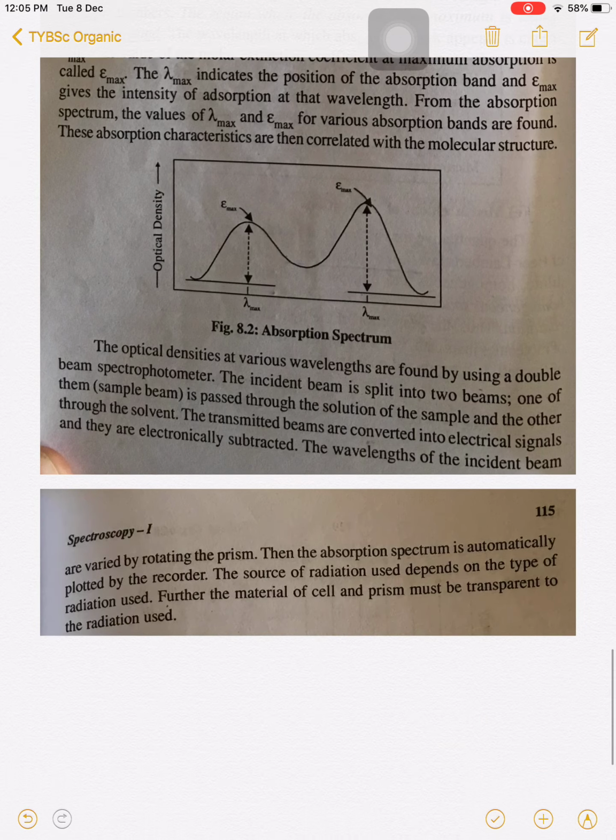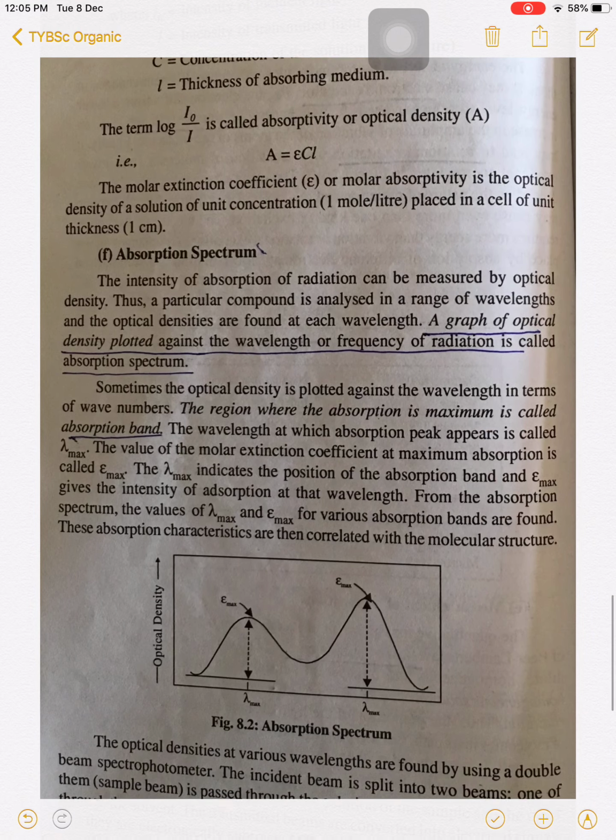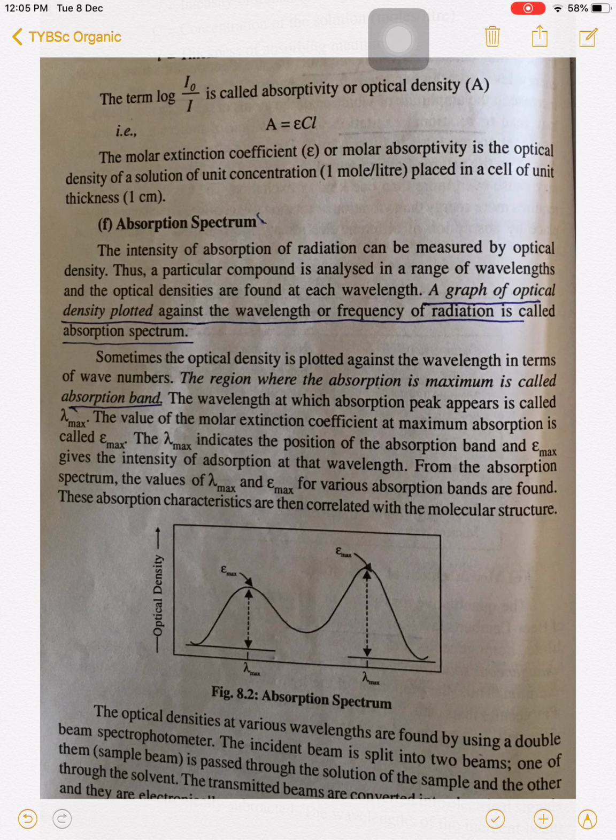When a molecule absorbs radiation and gives us a spectrum, that is known as an absorption spectrum. See here what happened. The intensity of absorption of radiation can be measured by optical density, meaning how much light is absorbed is calculated by use of the optical density term.